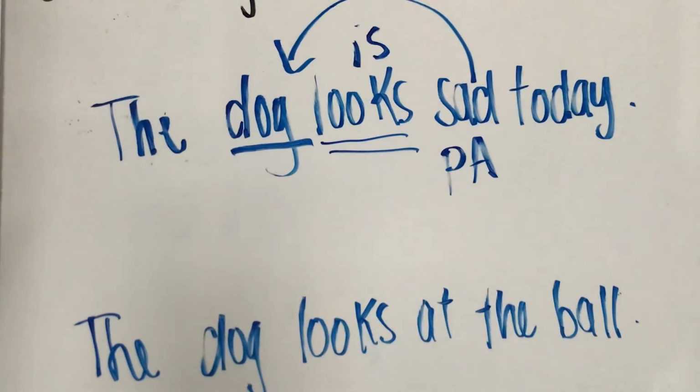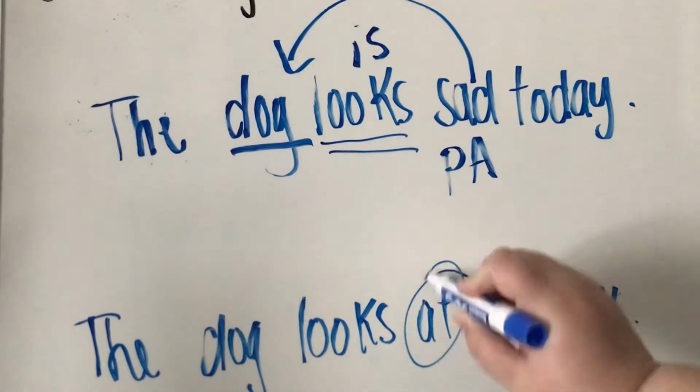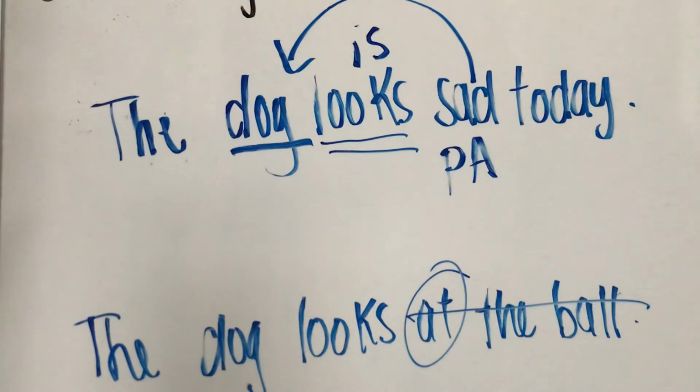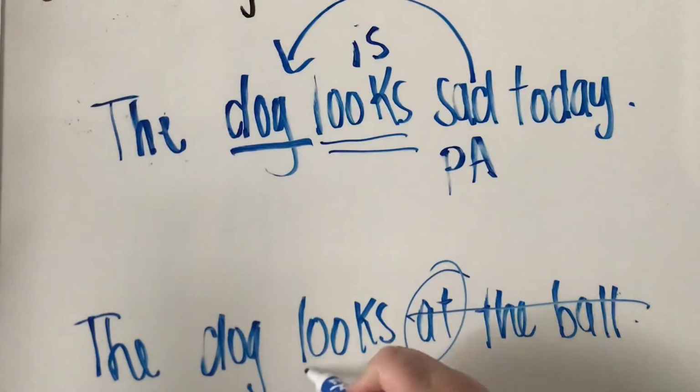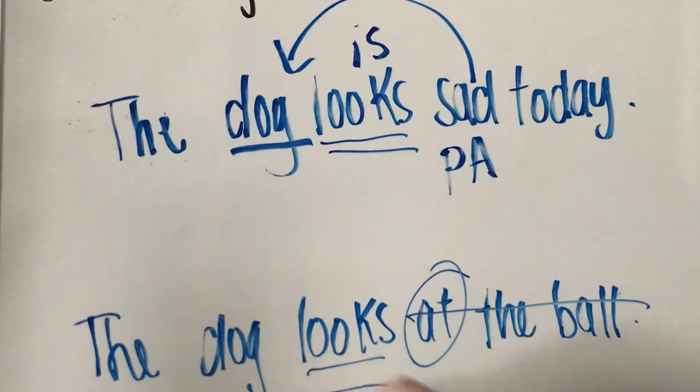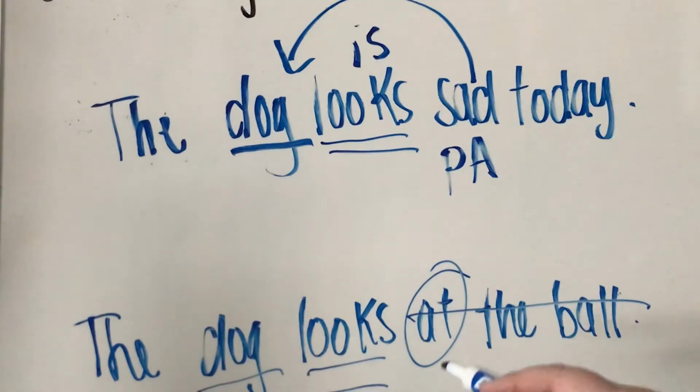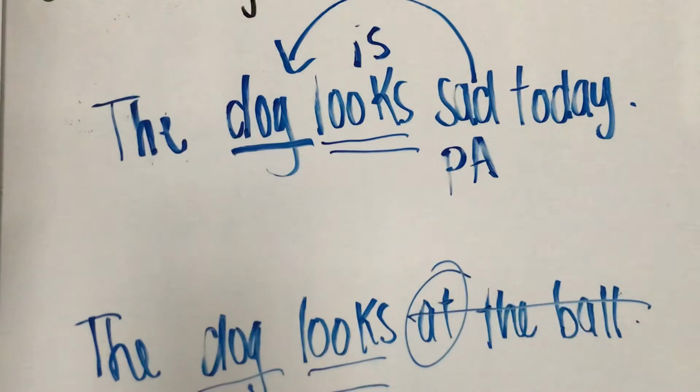Alright, let's look at this one now. First, I want to get rid of my prepositional phrases, so at the ball. So now I'm left with the dog looks. So, my verb is looks. Who looks? The dog. Now in this sentence, I don't have anything in my predicate. I took out that prepositional phrase, so I don't have anything in my predicate.